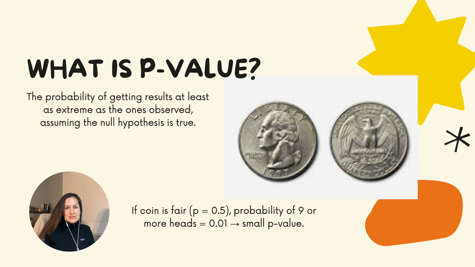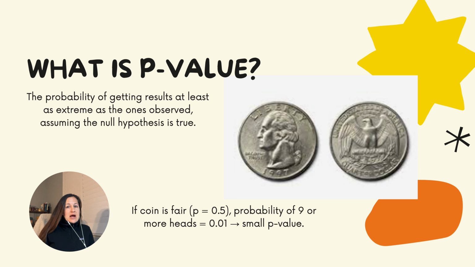Here's the simple version. A p-value is the probability of obtaining results at least as extreme as the ones we observed, assuming there is no real effect or difference. That is, the null hypothesis is true. A small value such as 0.02 means that there is only about a 2% chance we would see results this extreme if there were no effect.